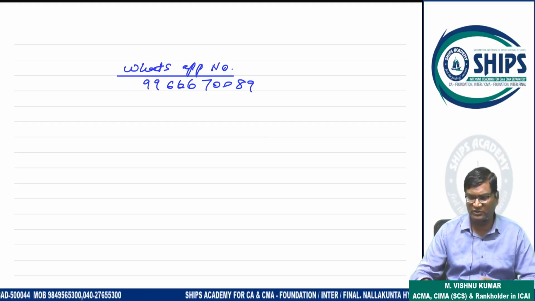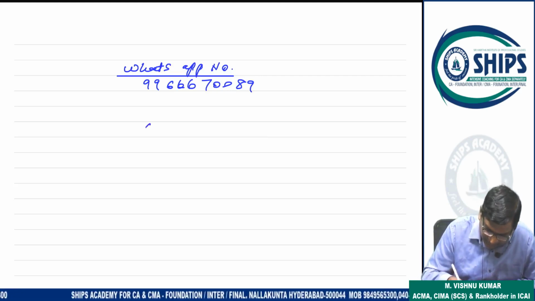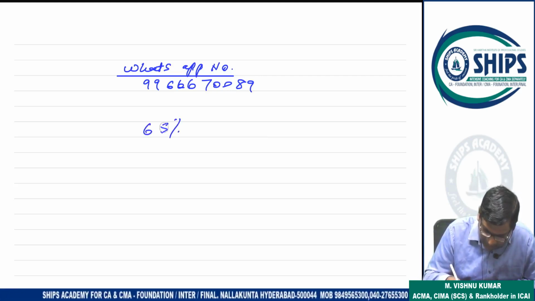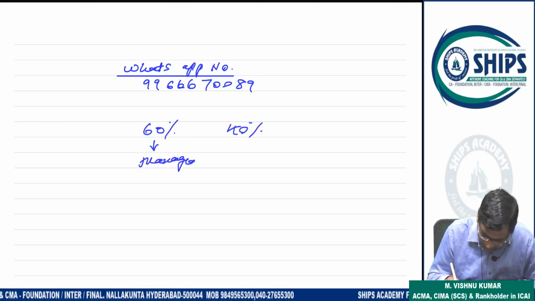I don't know what is the position of other students, but for our students they cannot challenge that sir this is not covered in the classes. So I can say 65% paper is manageable, or on the tougher side also 60% is manageable, 40% is tough. This is manageable. This I can say tough.